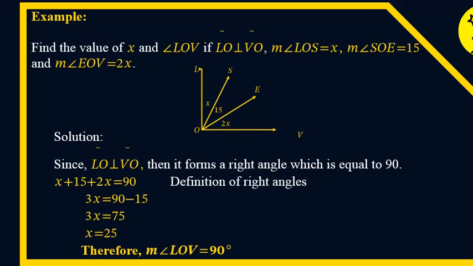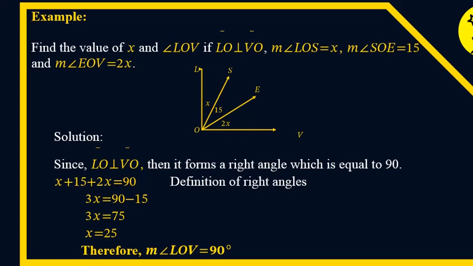Transposing the positive 15 to the right side, it becomes negative, so we have 90 minus 15. So 3x is equal to 75. Then divide both sides by 3 to make the coefficient of x be 1. So 3x divided by 3 is x, and 75 divided by 3 is 25.